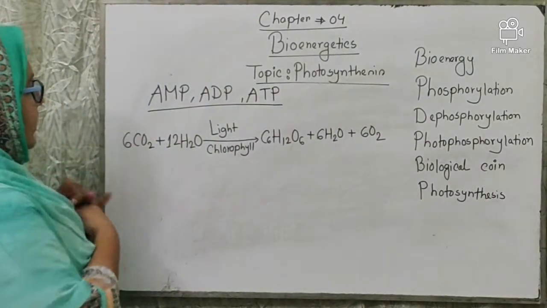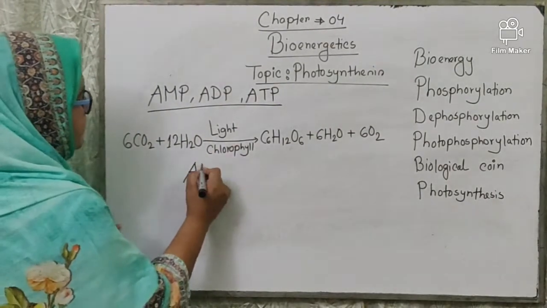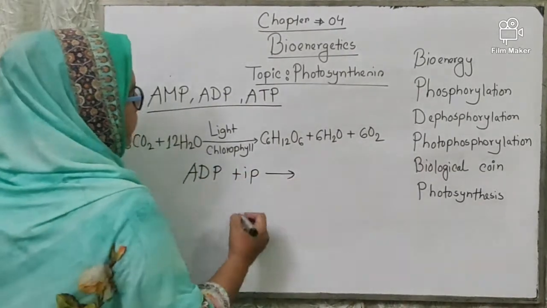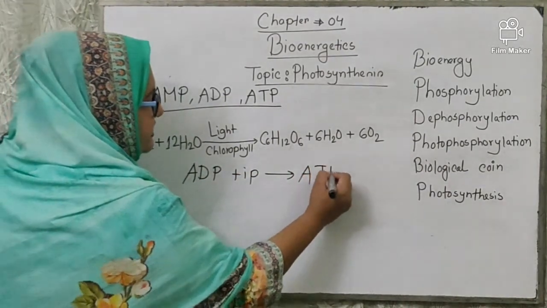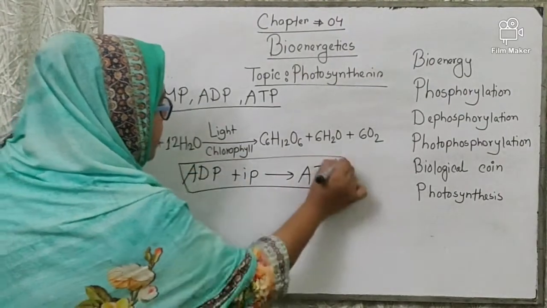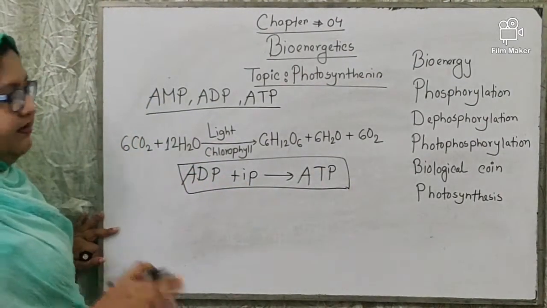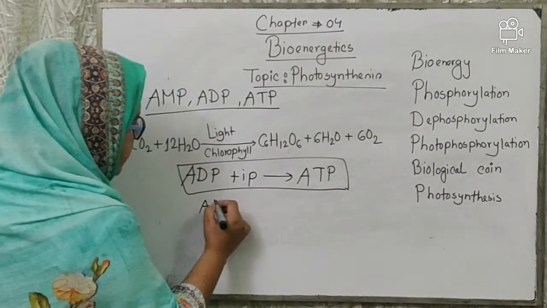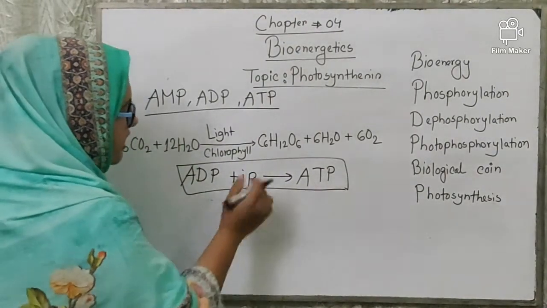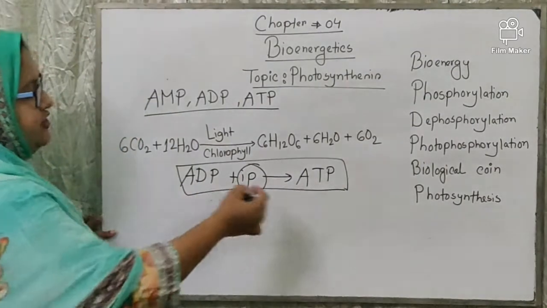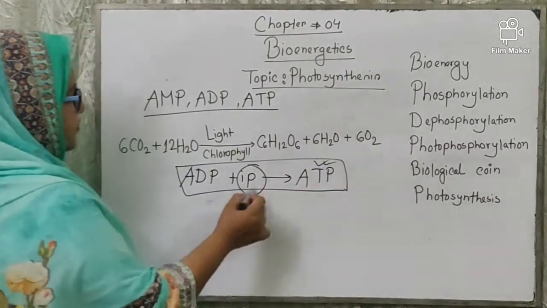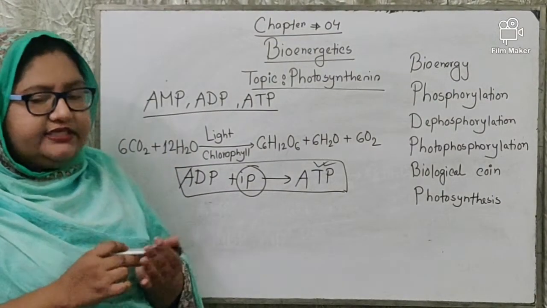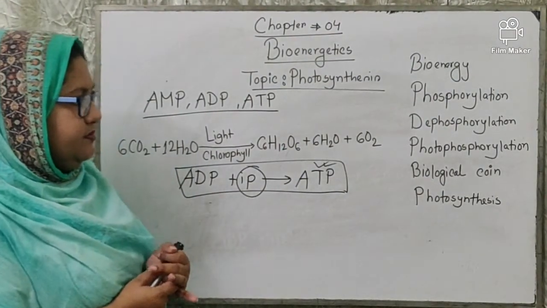For example, if ADP is combined with inorganic phosphate, it will produce ATP. It is known as phosphorylation generally. And if inorganic phosphate is released from this ATP, it will again transform into ADP. This reverse reaction is known as dephosphorylation.